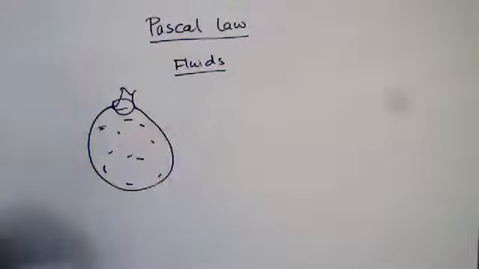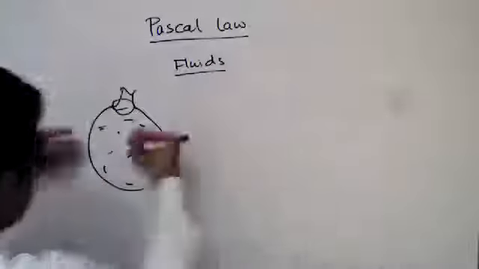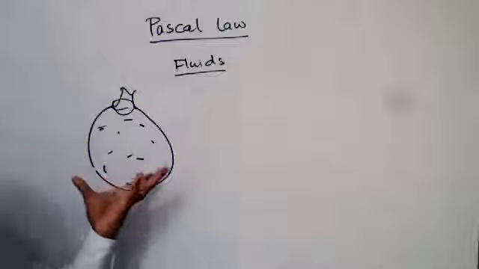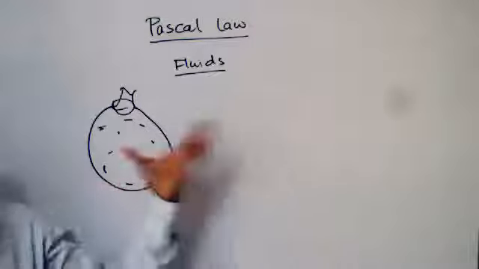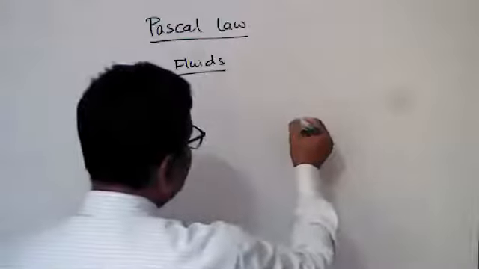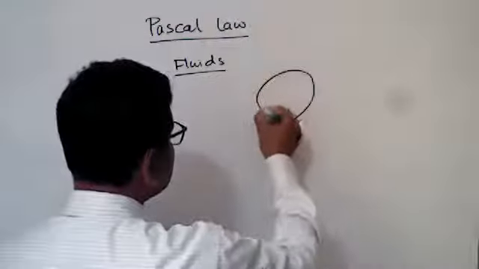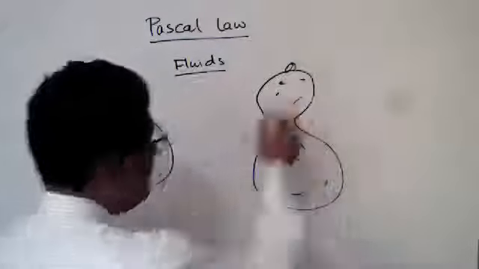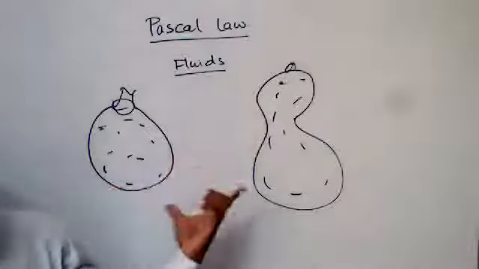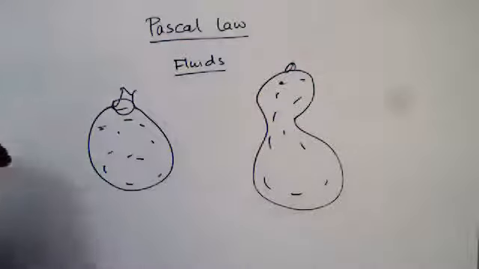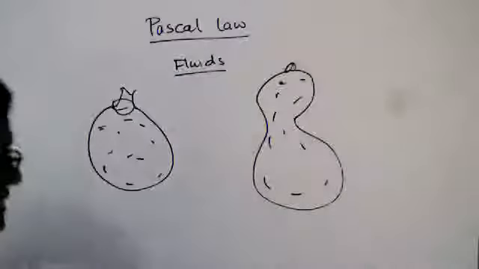If force or pressure is applied on this balloon, the water is almost incompressible. If the balloon size is this size, then this is the shape of the liquid. If it is filled by gas, the shape will be the same. So we can say the fluid has no definite shape. It takes the shape of the container.